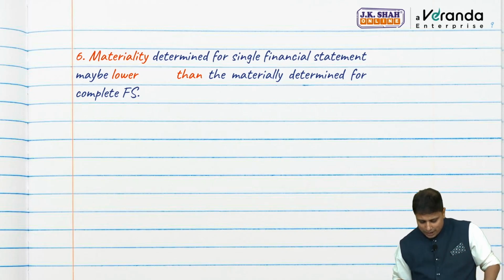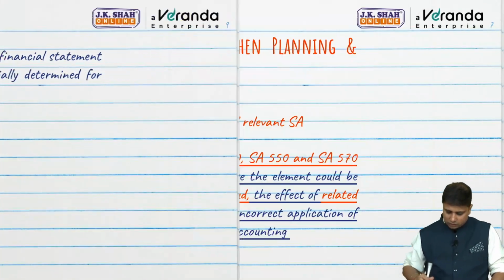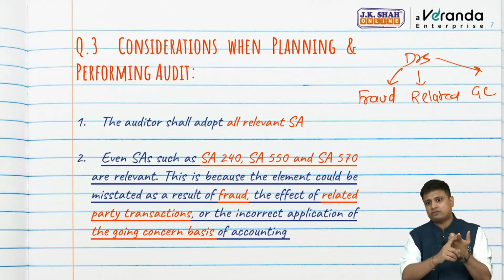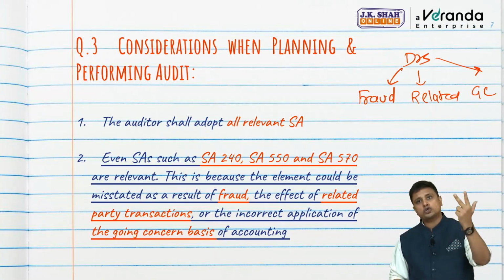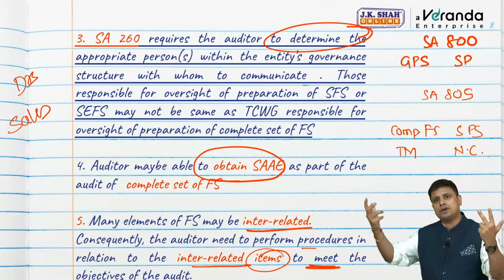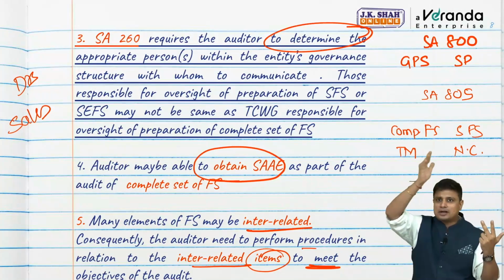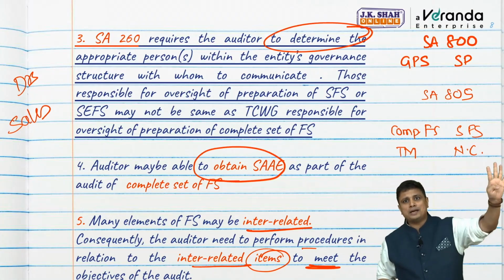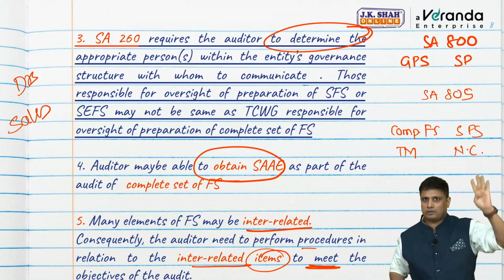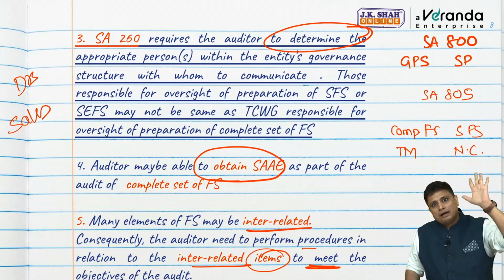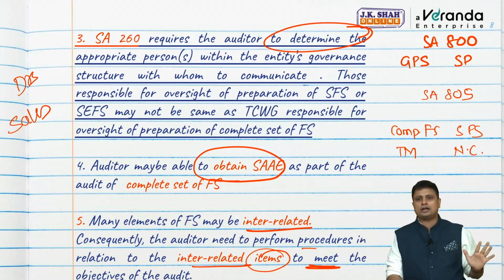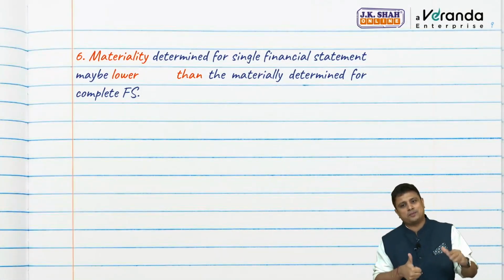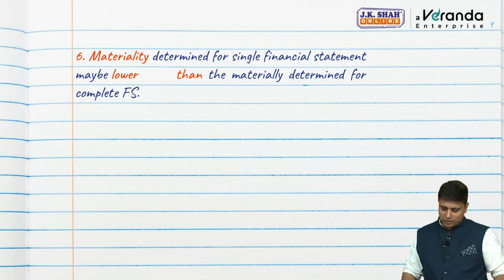So whenever you are planning and performing, what are the 6 points that we covered here? We will have to adopt all the relevant standards. For example, 240, 550, 570 will have to apply here. Also, as per 260, we will have to identify whom to communicate with as those charged with governance. TCWG for a complete set of financial statements and a single financial statement may be different. When we are auditing a complete set of financial statements, we may get evidence, PSI, during that part itself. We will have to apply our audit procedures to the interrelated items as well to achieve the audit objective. And lastly, materiality for a single financial statement will be lower than the materiality for the complete set of financial statements.